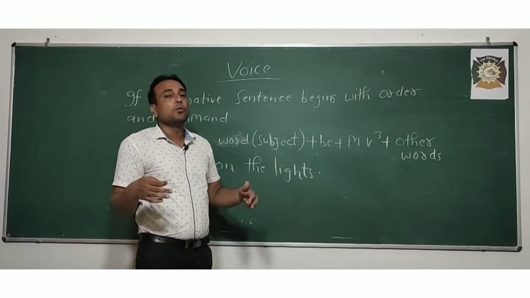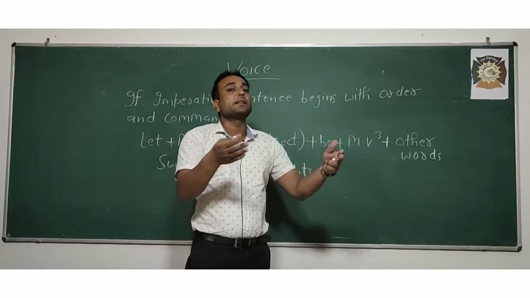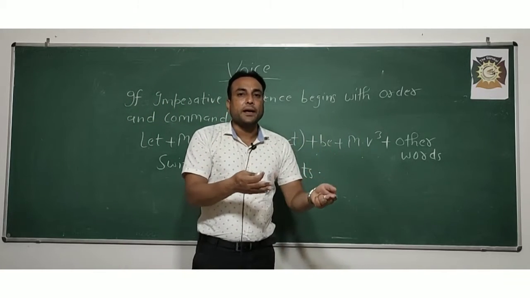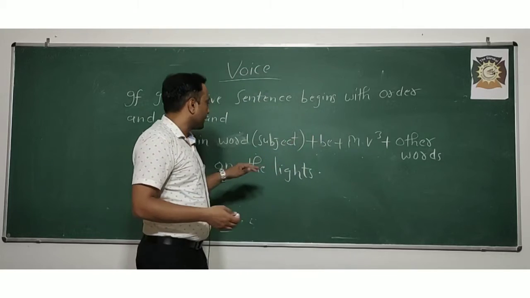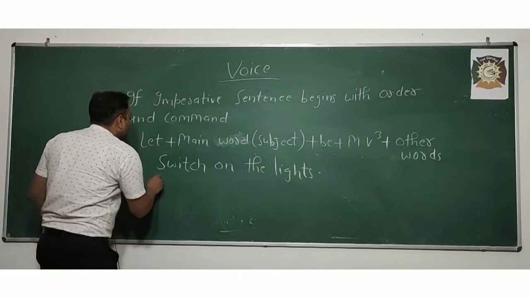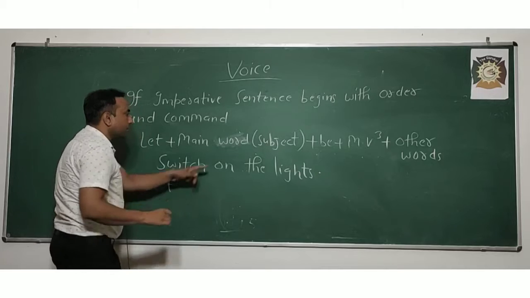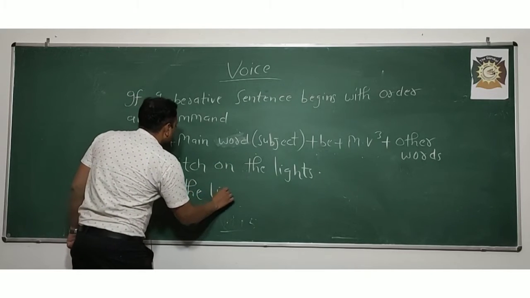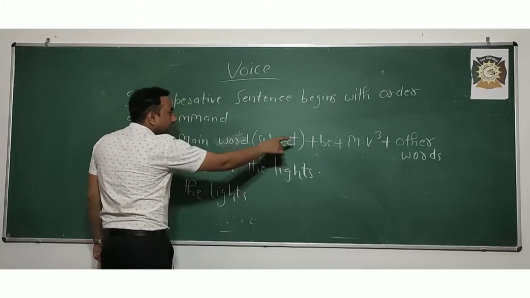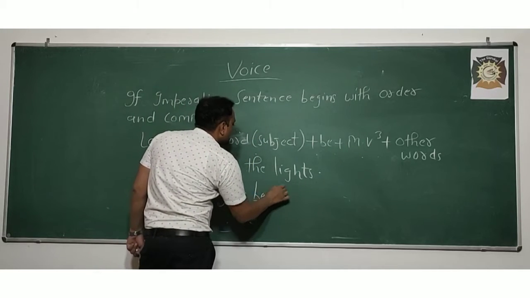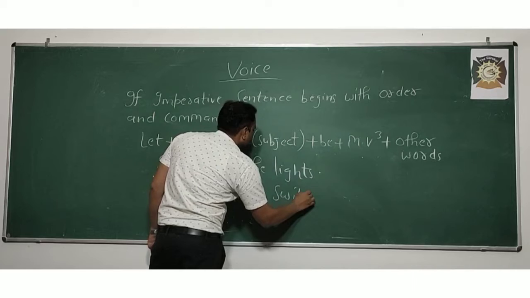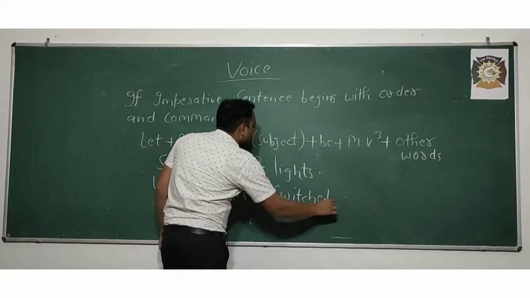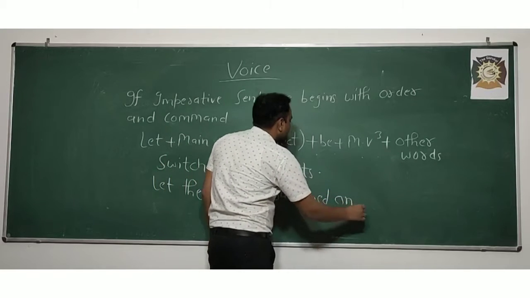Switch on the lights. To whom am I saying switch on the lights? The subject is in front of my eyes, so that is an imperative sentence. So how will you change it? First of all, let. The main word is the lights. Let the lights. After that be switched on. Let the lights be switched on.